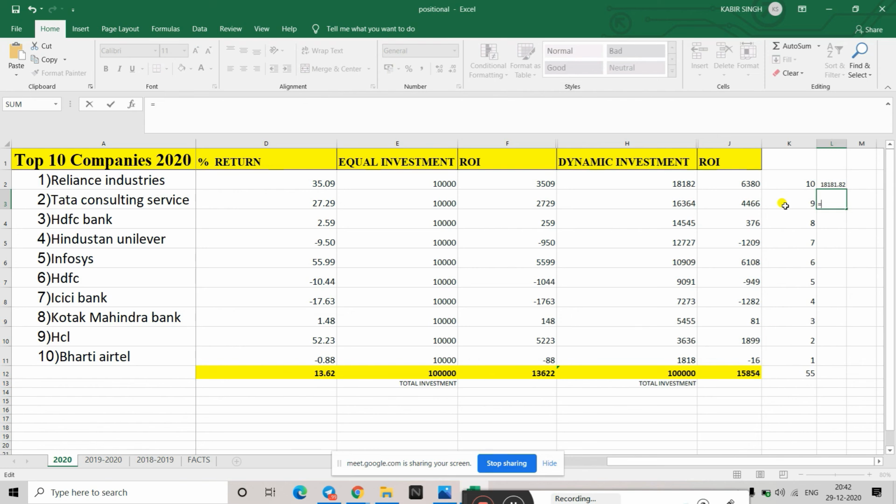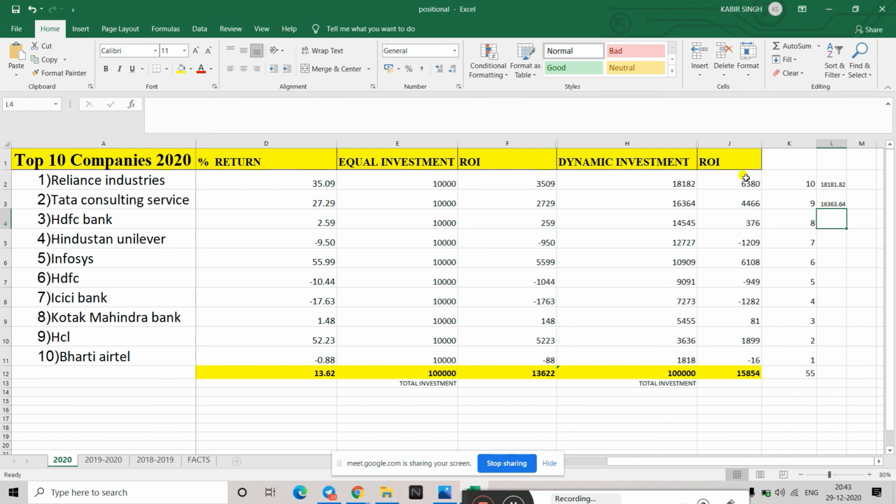I'll just show you. Just once understand this, then I'll show you the data of the other 2 years also. So again I'll show you. I have given a point, so this into this divided by complete points, and then multiplying it with my total investment. So like this it is giving me a figure that around 16,000 you have to invest in that. So in this way you can calculate for all the stocks.